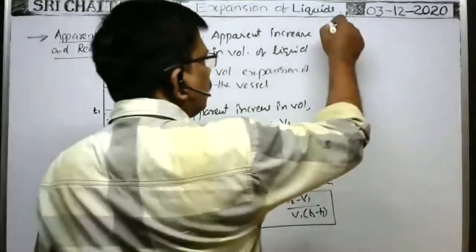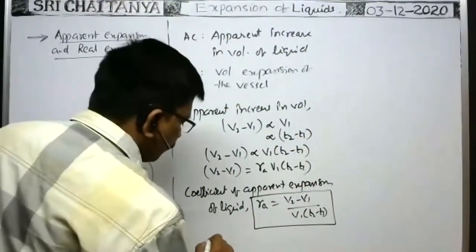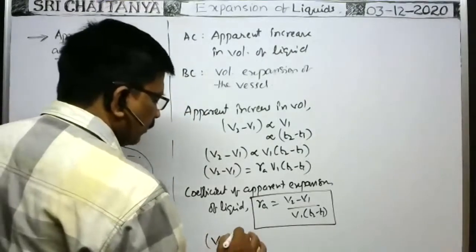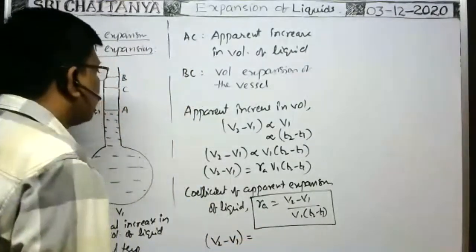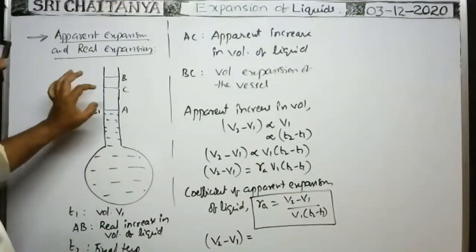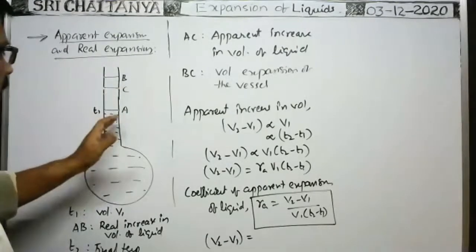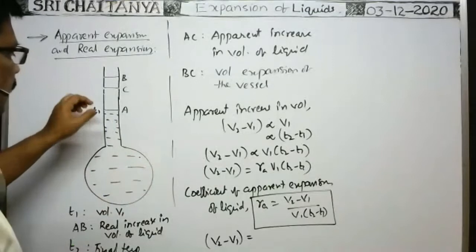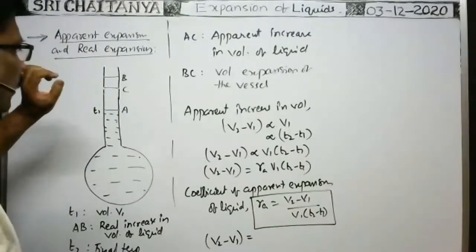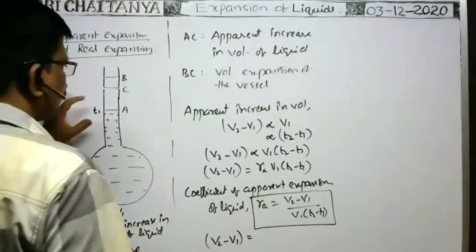Similarly, from this formula, V2 minus V1 means the apparent increase in volume. From the diagram, what is its value? The apparent increase in volume is equal to the volume of this length of the liquid column. Because when the expansion of the vessel is considered, the liquid level falls to this point, and the liquid level can be seen here only. That's why this is the apparent increase in volume.